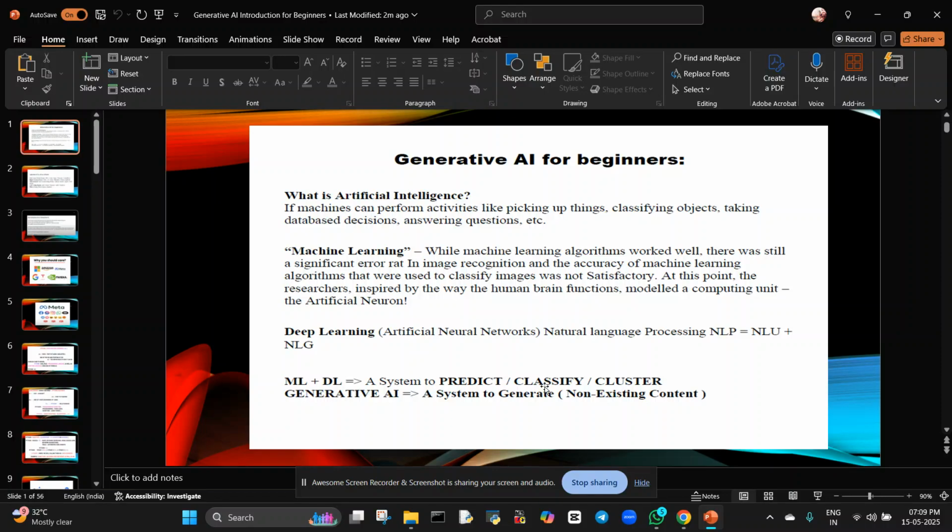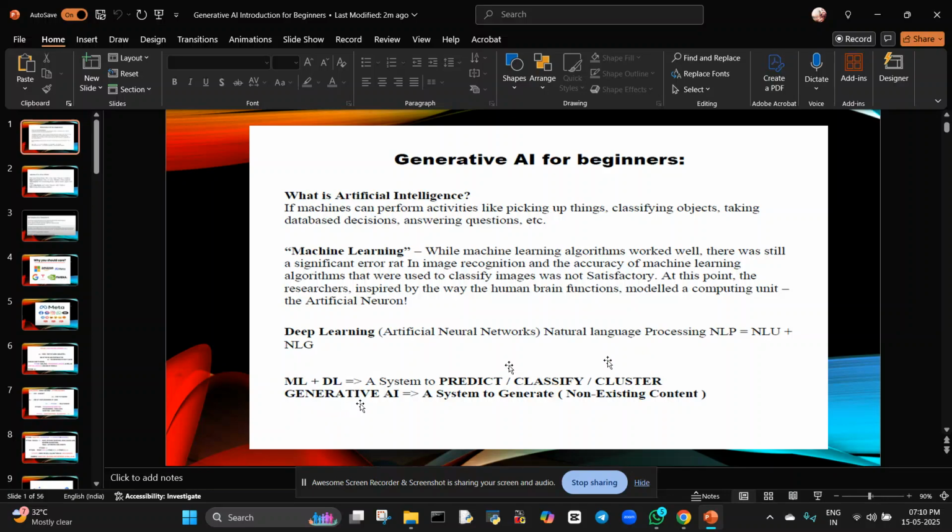That is prediction. Next one is classification. Classification means which group something belongs to. And clustering means a group of things. These are all the possible ways. I will show you prediction, classification and clustering using machine learning and deep learning. But that is not enough.